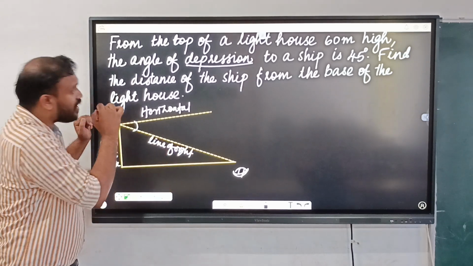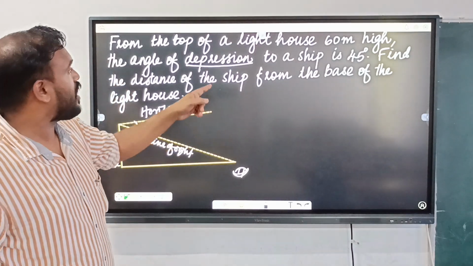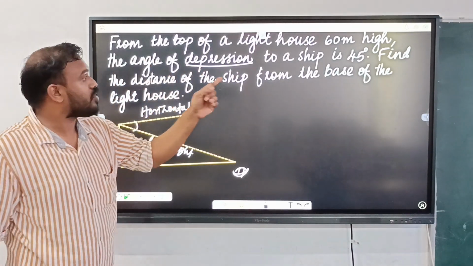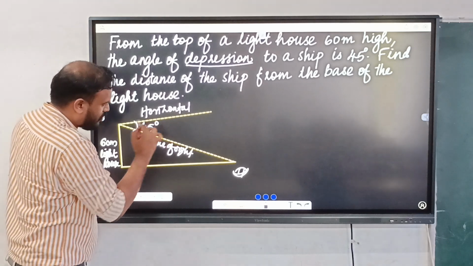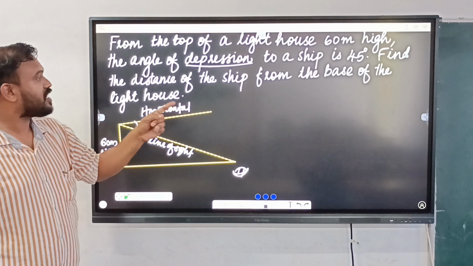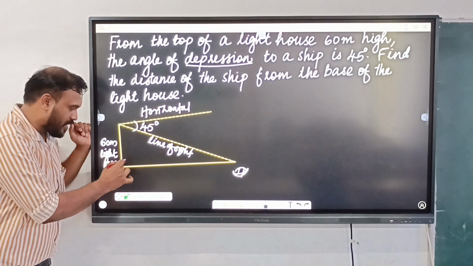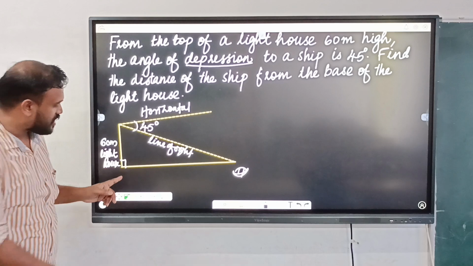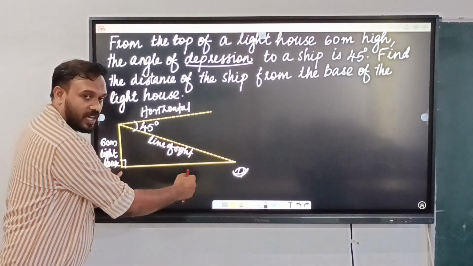So this angle is given. This is the angle of depression, is it? So what is that value? The angle of depression to a ship is 45 degrees. Then what is the question? Find the distance of the ship from the base of the lighthouse. Here is the base, is it?